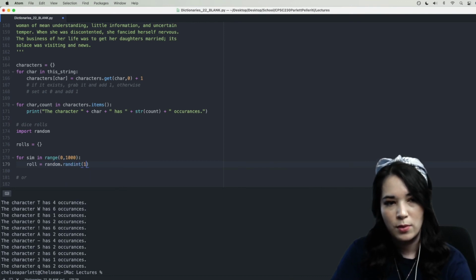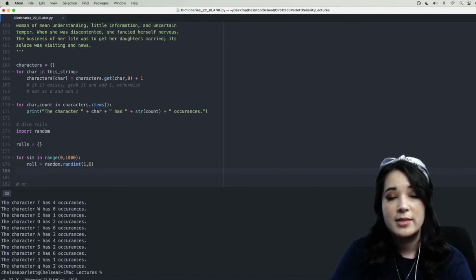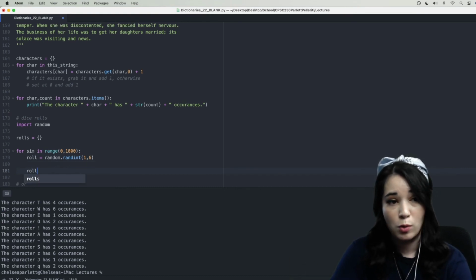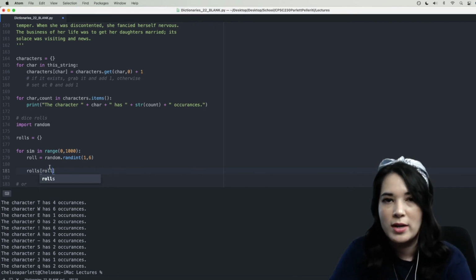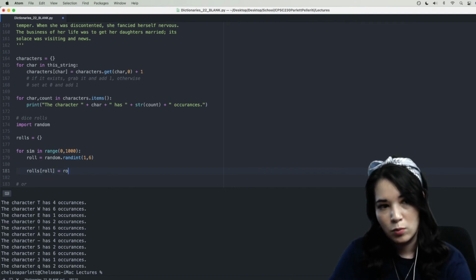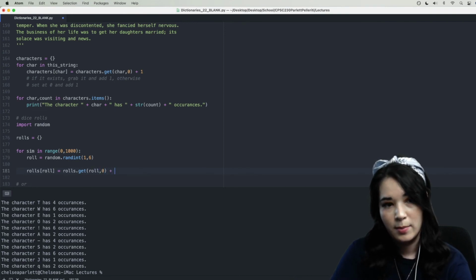We've used this before, 1, 6. And this is going to give us basically a roll. And then we're going to say rolls, our dictionary, bracket role, so this is going to be a key with whatever the role was, 1, 2, 3, 4, 5, 6, equals roles.get role, comma, 0 plus 1.